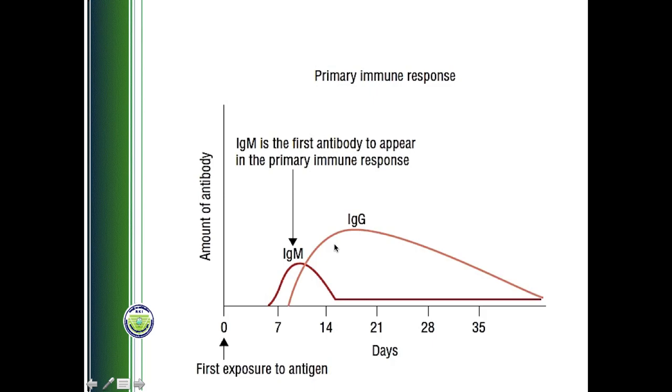This IgG will be then the dominant type of antibodies, and the IgM concentration will decline in the blood, as you can see here, after say 10-14 days, and then the IgG will be the dominant antibodies. So we can either detect IgM or we can detect IgG, but detection of IgM is only possible in the early stage of infection. Detection of IgG is only possible in the later stages of infection, or we can detect both of them, or by direct method we can detect the virus RNA itself. So let's see.